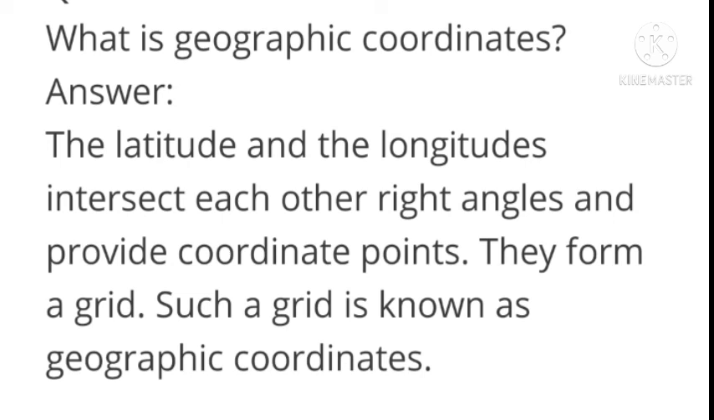So this is all about class 5 EVS lesson number 14, the sky notes question answers.